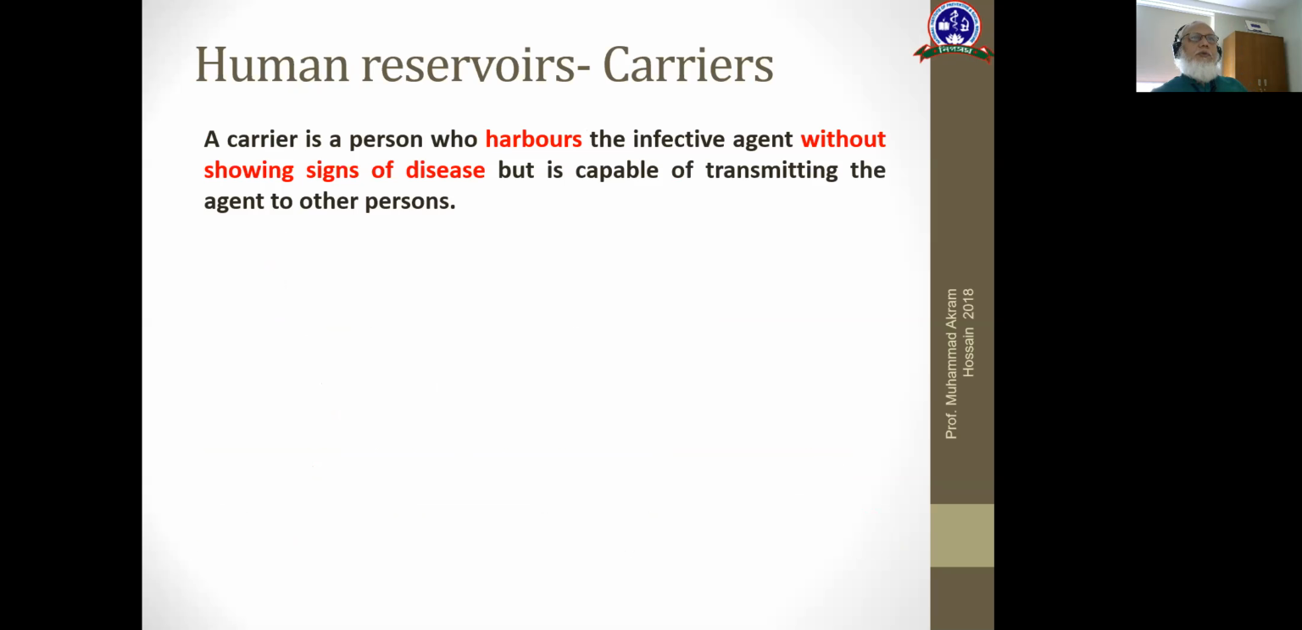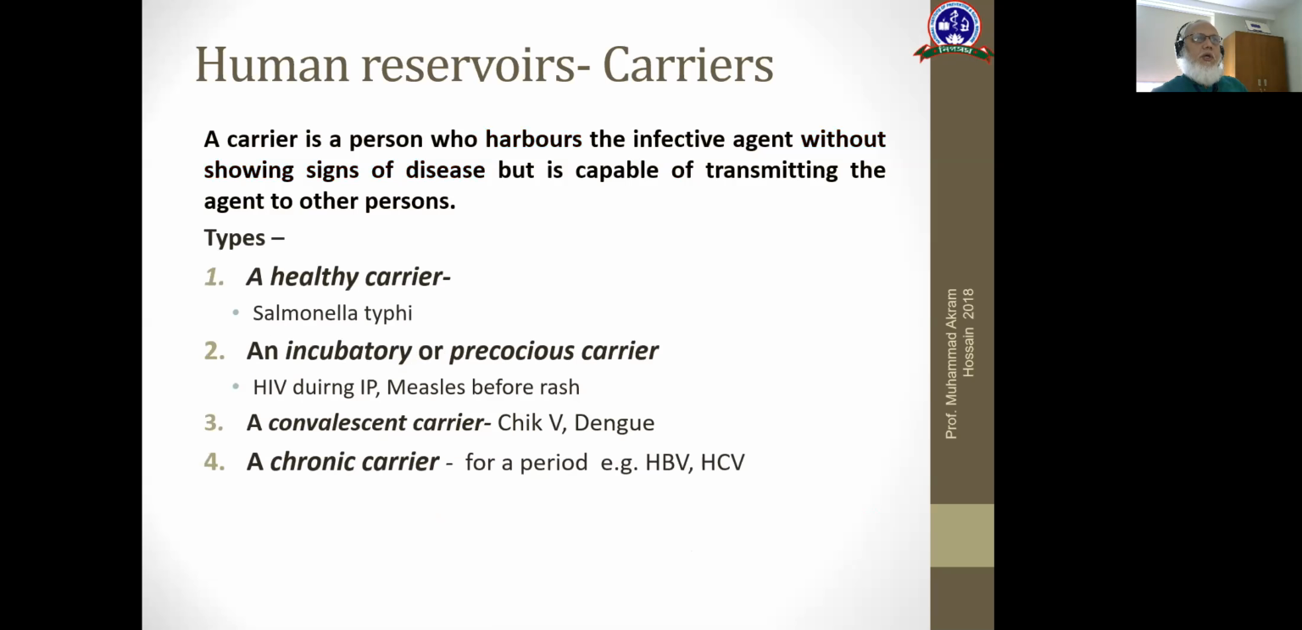Human reservoirs also sometimes include carriers. Carriers are those who harbor the infective agent without showing signs of the disease, but are capable of transmitting the agent to other persons. A carrier may be a healthy carrier, convalescent carrier, chronic carrier, or incubatory carrier. In the COVID situation, you can understand there are many healthy carriers, asymptomatic carriers, and incubatory carriers. Convalescent carriers can also be present, and for chronic carriers, the classical examples are hepatitis B and hepatitis C.